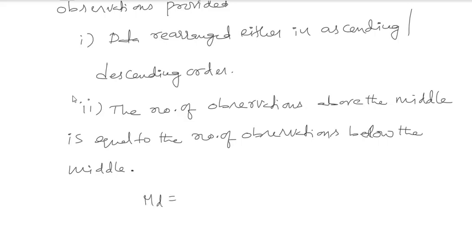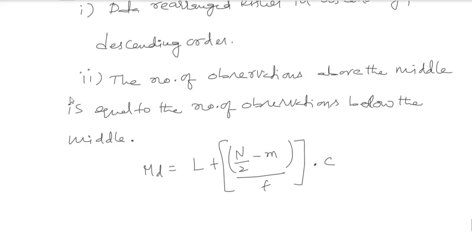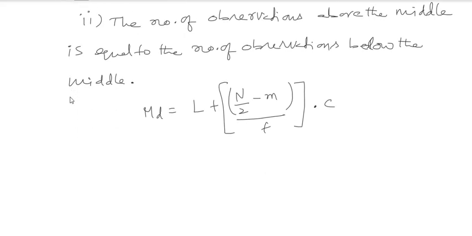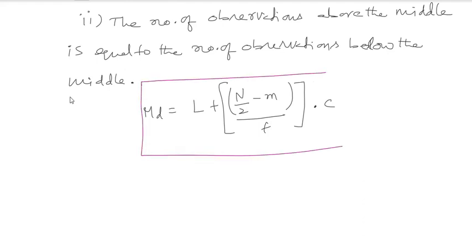And the median MD is L plus (n by 2 minus m) divided by f, which is whole multiplied with c. You have to do it like this. This is the median part of that criterion, right?